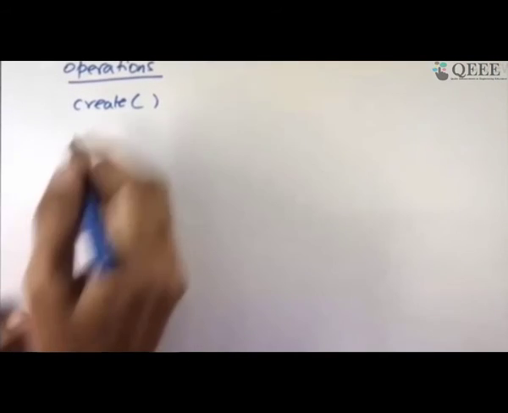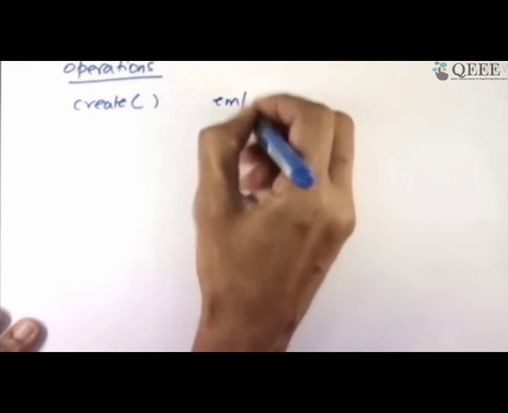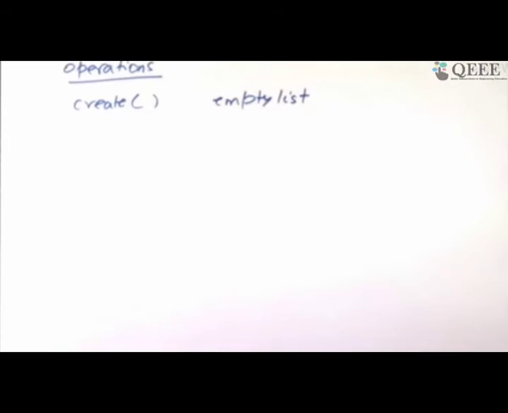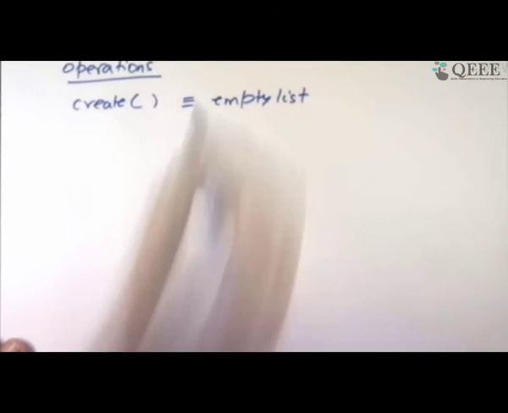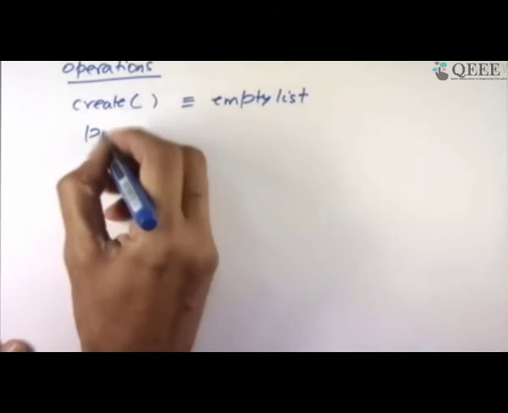Once we know how to create a linked list, this will typically create an empty list. I don't know whether anything will come at all or not. All dynamic data structures start by an empty creation. So we create an empty list and this is what we like to implement. Once I've created an empty list, I want it to grow. So I've given you several operations over there.